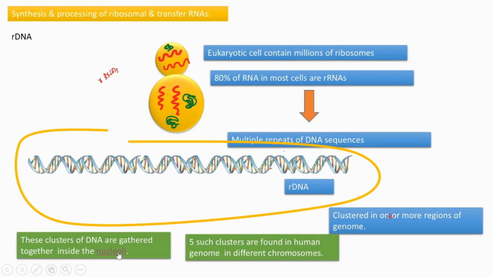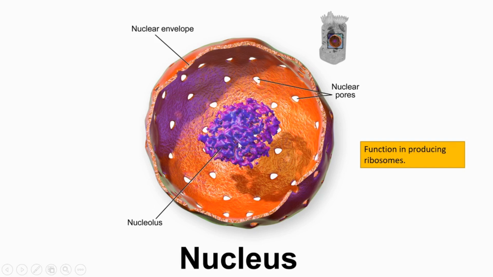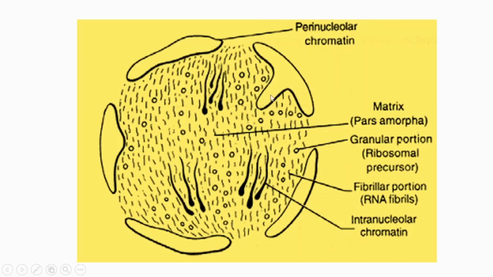Nucleoli, what is nucleoli? We clearly know what a nucleolus is. It's a spherical structure that we can see inside the nucleus. As we try to understand more deeply, we can see inside the nucleolus a matrix and a granular portion. The granular portion is mainly composed of ribosomal precursors, large subunit or small subunit, already synthesized by this nucleolus itself. And some fibrillar portion is also there.